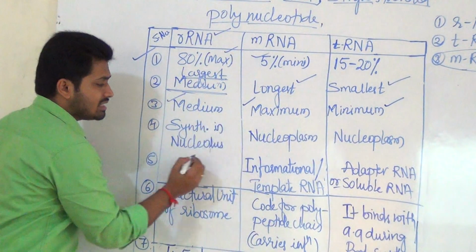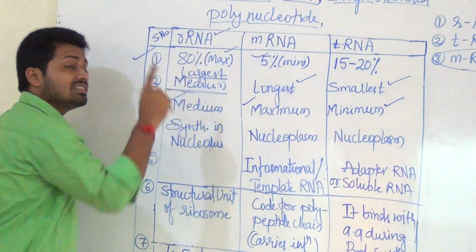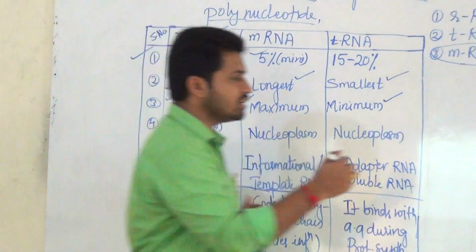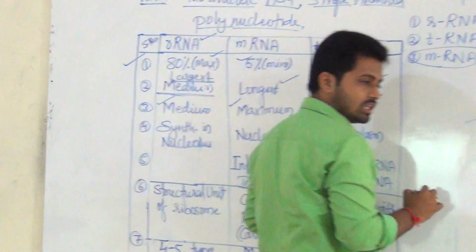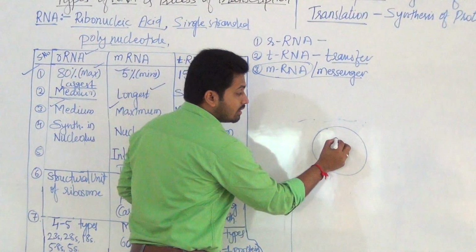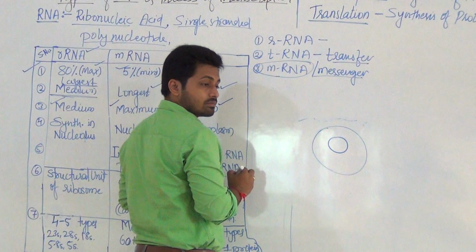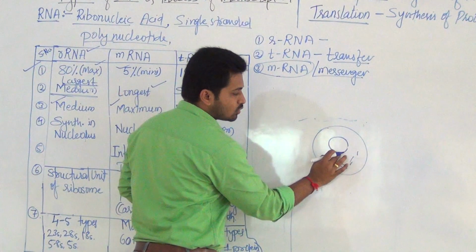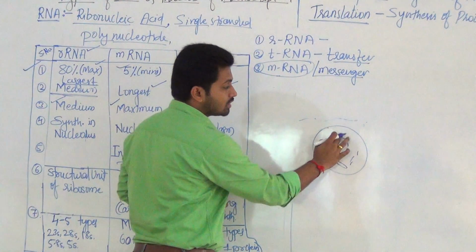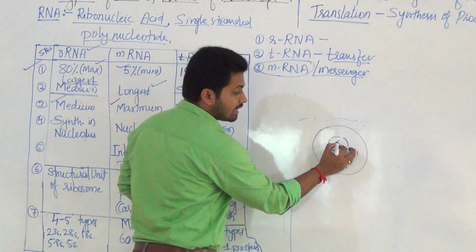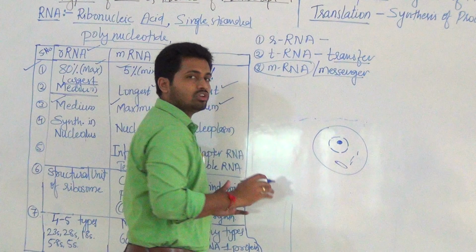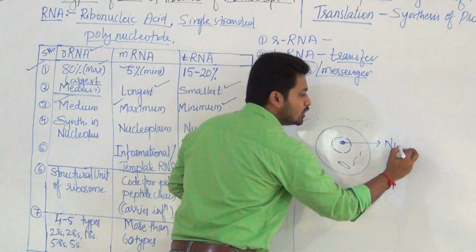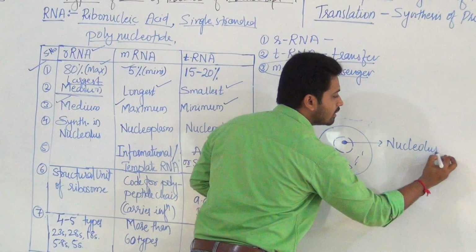Now, synthesis. rRNA is synthesized in the nucleus only, that is in the nucleolus. You know already the structure of the cell. This is the cell, and for example, this is our nucleus. Here are the organelles, all these things. Now this is the nucleus having a nuclear envelope, which is a double membrane in the eukaryotic cell. Here again in the nucleus there is a dark spot without any membrane. Okay, nucleolus. This part is called nucleolus, which does not have any membrane.